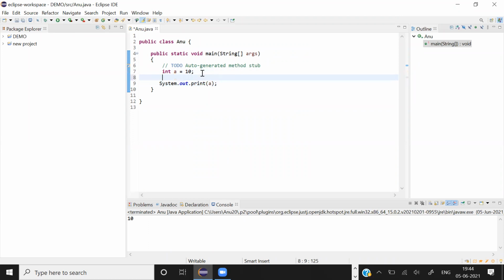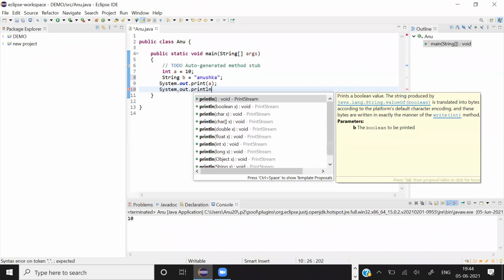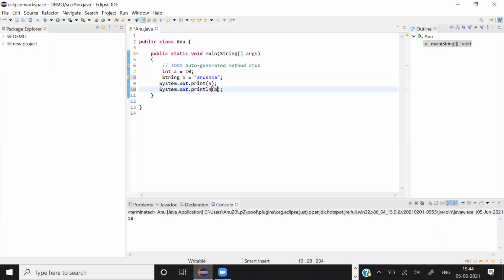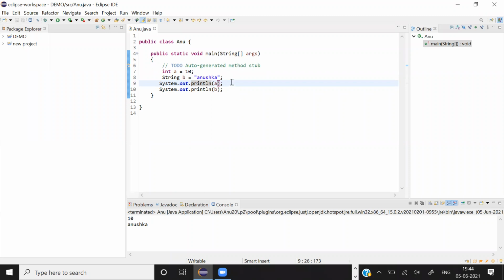Try it with float, double, character, string. Can you declare a float and double?